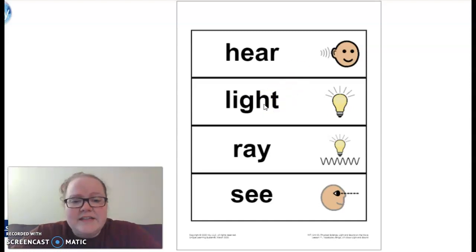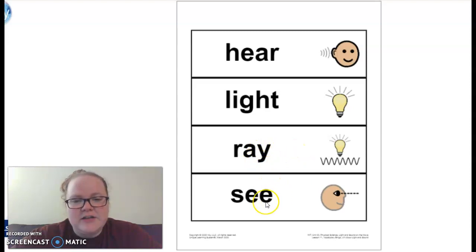And light is a type of energy that allows us to see. So we could turn on the lights in our house and we get electricity or energy from light bulbs. Or we can go outside and the sun is shining and it gives us light. The next word is ray. Your turn. A ray is a beam of energy.